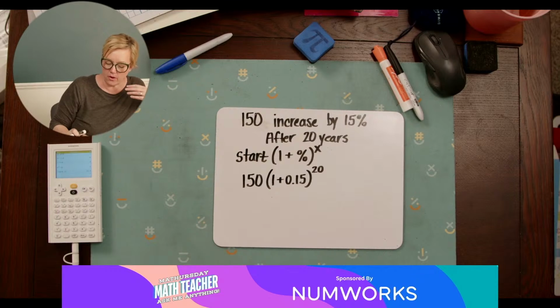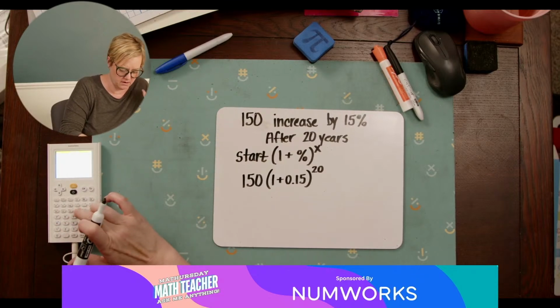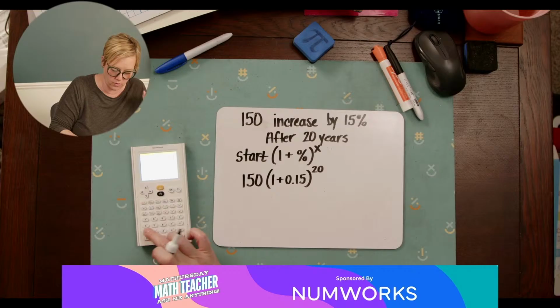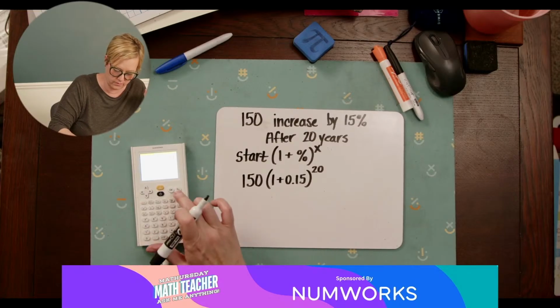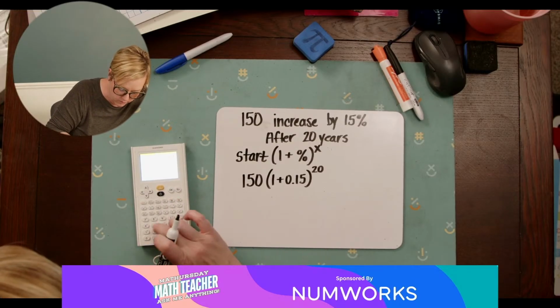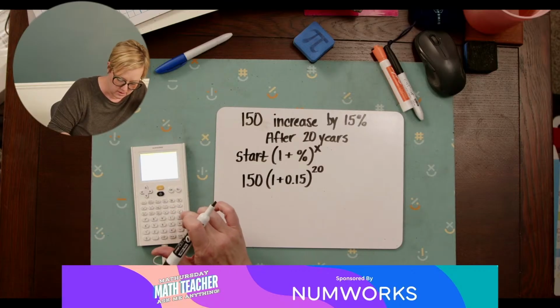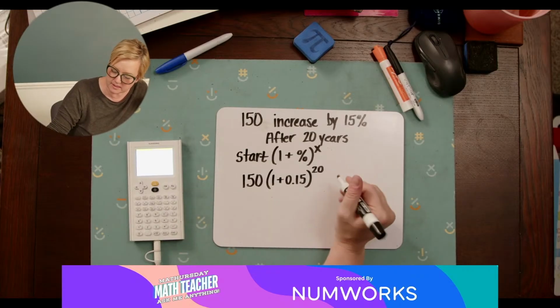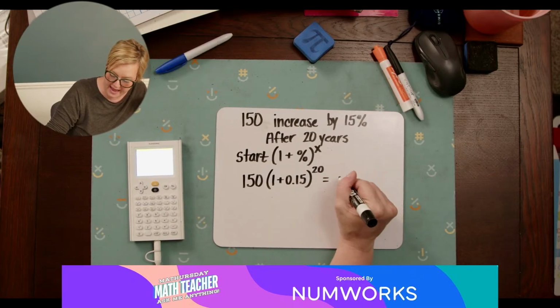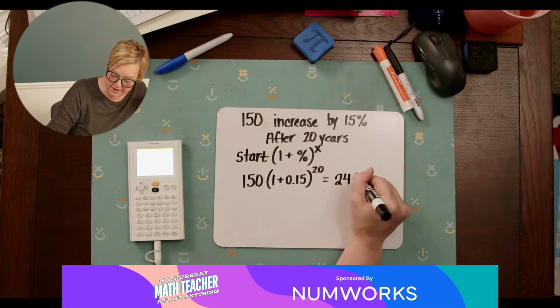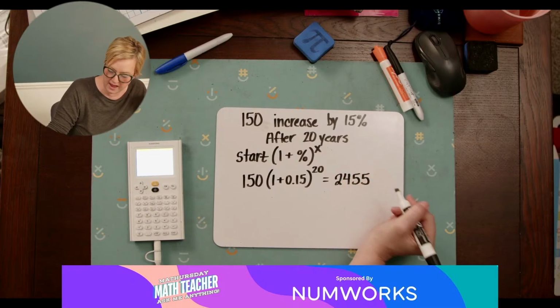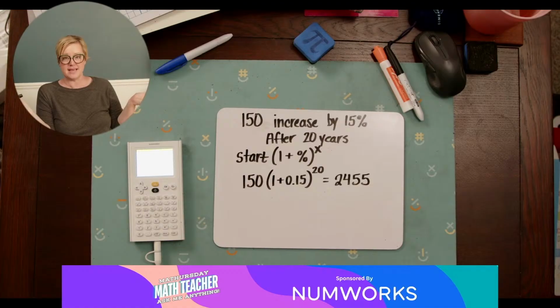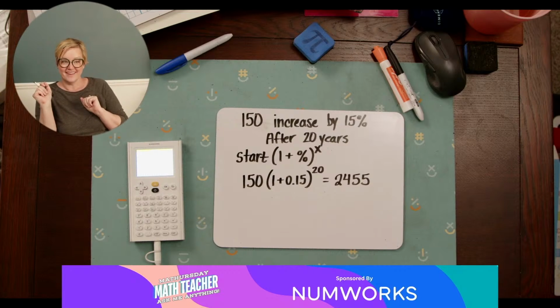Okay, so there's no way I can do this in my head. So I'm going to do 1 plus 0.15 to the 20th power. Holy moly, this is a population explosion. We're going to have about 2,455 animals, whatever it is. That is a great population growth, right?